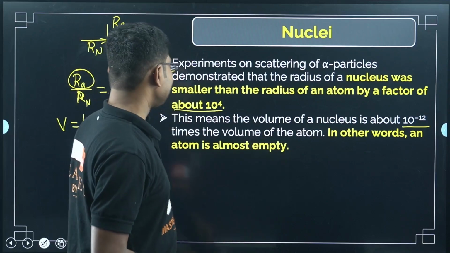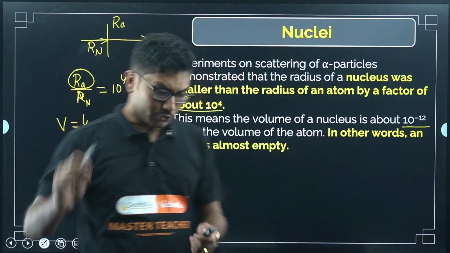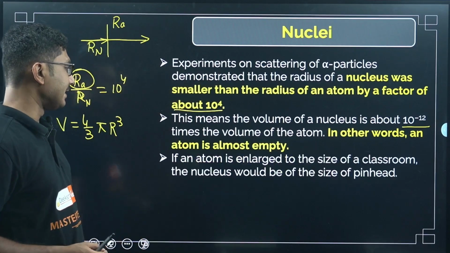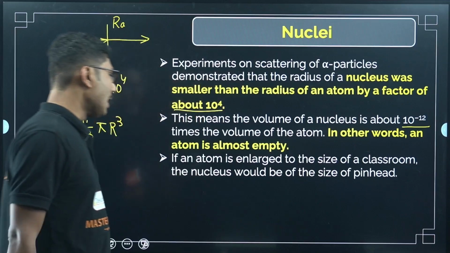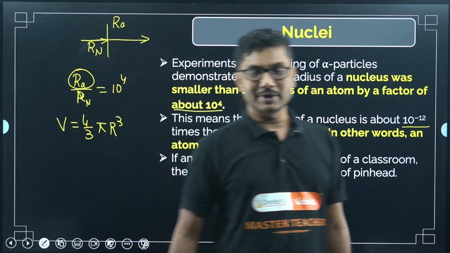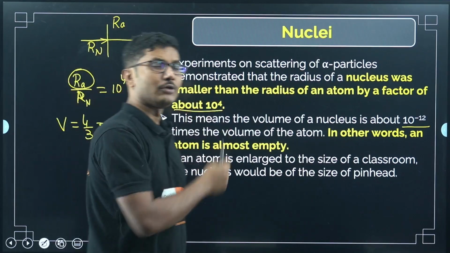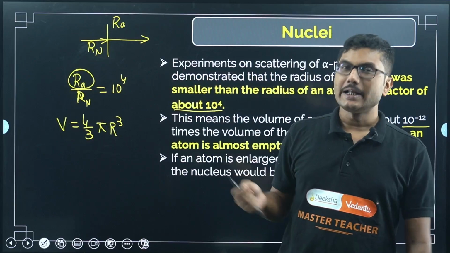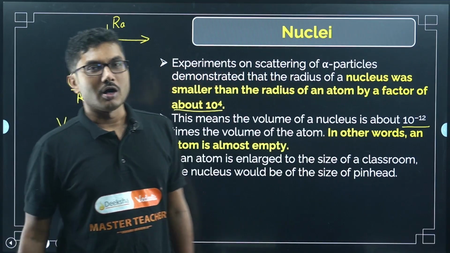In other words, the atom is almost empty, right? So the atom is almost empty and the nucleus is very tiny. If an atom is enlarged to the size of a classroom, the nucleus would be of the size of a pinhead. What is the meaning of that? If you use board pins to stick notices in your college, right? You have seen, or some pins in your home to pin something on your wall, right?